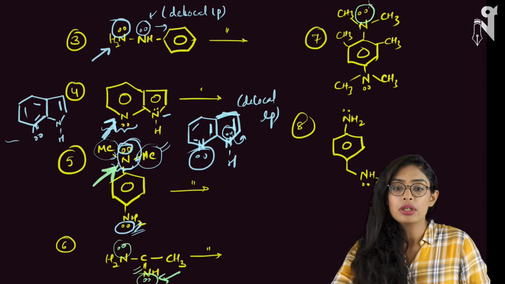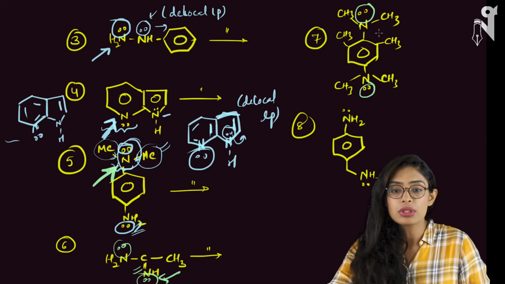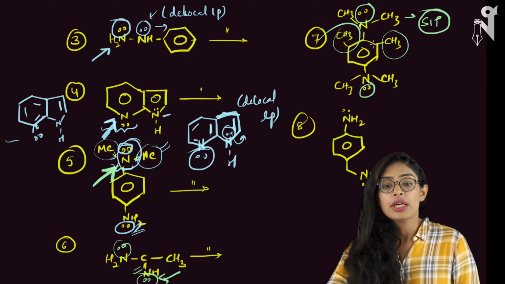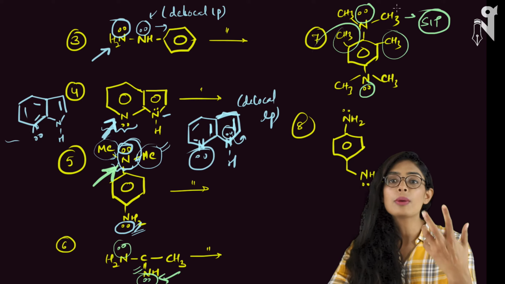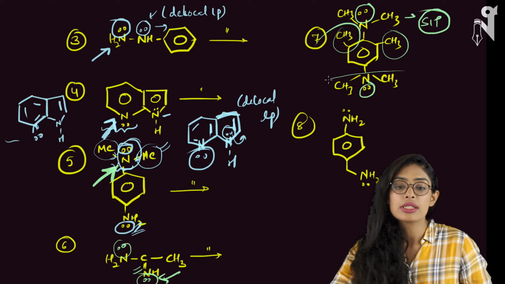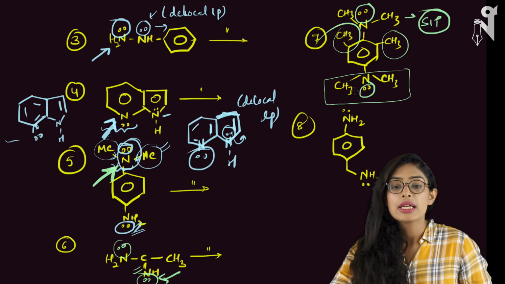Look at this compound. We have a lone pair over here. Moreover, there is a CH3 over here. And we have a lone pair over here. So look at this nitrogen. This nitrogen will be facing SIP, steric inhibition of protonation. So basically this has a lone pair, but it cannot get attacked by H plus because of the steric hindrance which is provided over here. So even though it has two CH3s and enough electron density, it will not be able to attract H plus. H plus will not come over here due to the extreme steric hindrance, whereas this nitrogen is a little away from the steric hindrance, and hence it has two electron releasing groups plus no steric hindrance due to the ortho positions, and hence this will be your site of protonation.